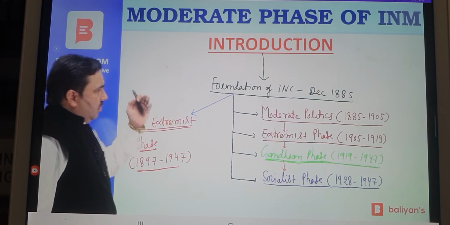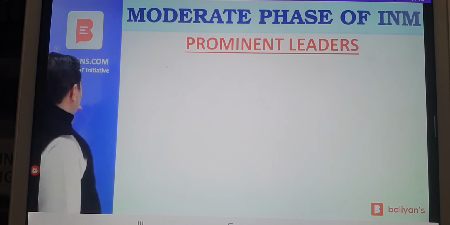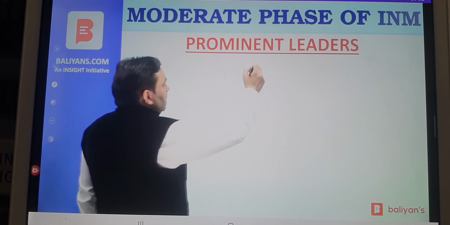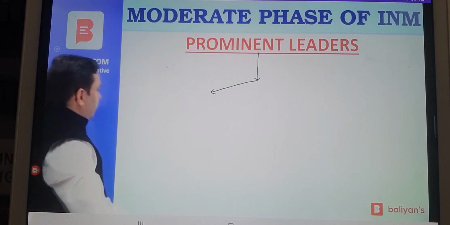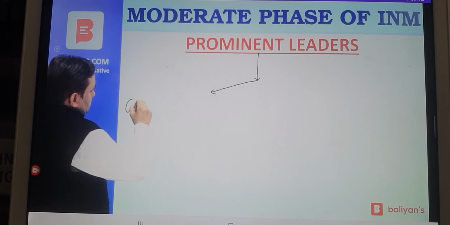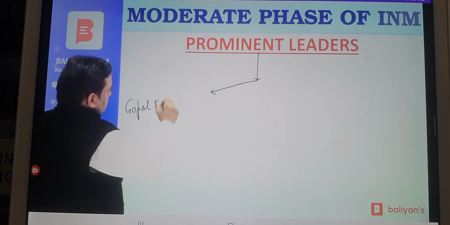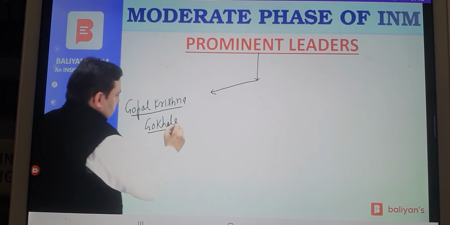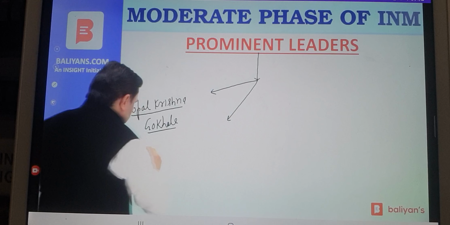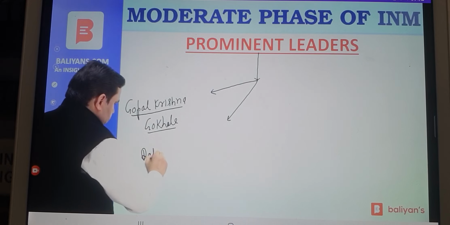So let us start with moderate phase. Who are the prominent leaders in moderate phase? This phase was characterized by the guidance of leaders like Gopal Krishna Gokhale. He was a prominent leader, most prominent leader Dadabhai Naoroji.